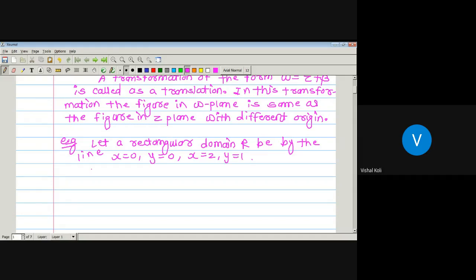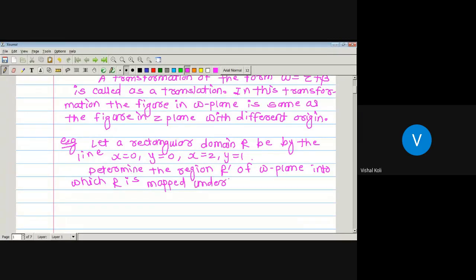Now determine the region R dash of the W plane into which R is mapped under the translation w equal to z plus 2 minus i.